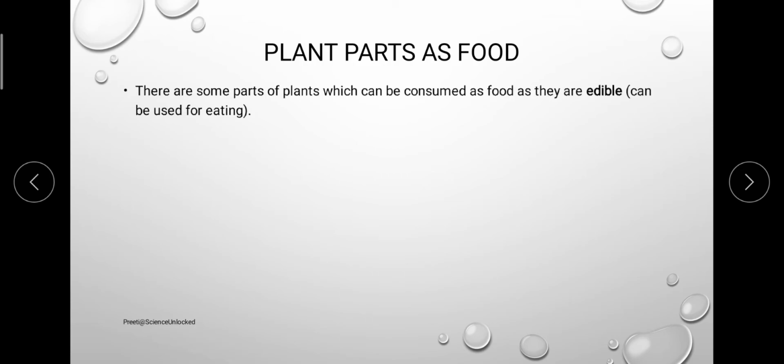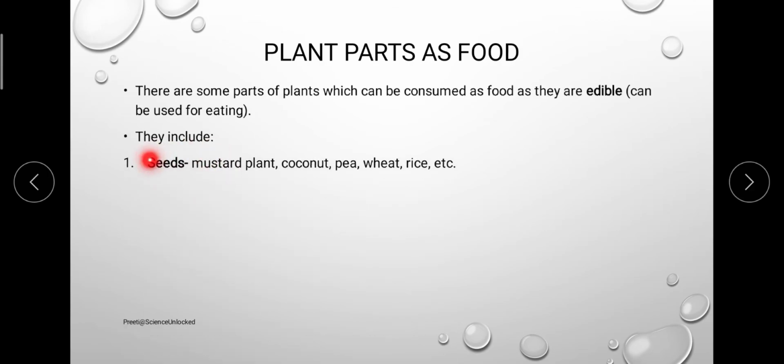In case of plants as well, we will observe that there are going to be different sets of parts which can be consumed as their edible part, and it will be specific with reference to different examples. So the very first thing that we are looking into is the seeds. As examples, mustard plant, coconut, pea, wheat, rice, all these things are seeds of the plant that we are consuming as food. But we are not consuming everything from that particular plant. We are simply consuming the seed of that plant.